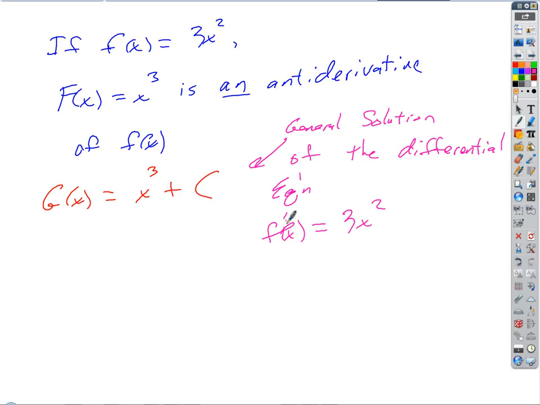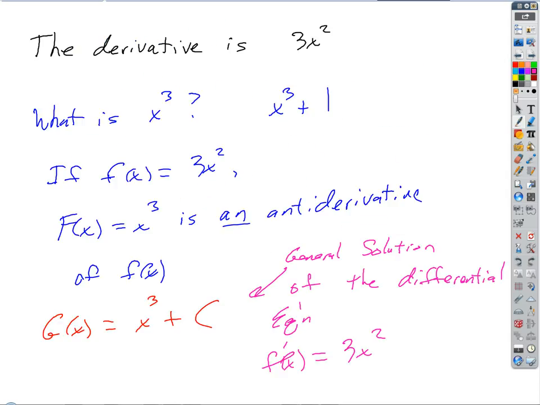Well, what's a differential equation? A differential equation is just an equation involving a derivative that we have to undo. So if we start off with f prime of x equals 3x squared, that's equivalent to the calculus Jeopardy question: the derivative is 3x squared. f prime equals 3x squared. What's the answer? Play calculus Jeopardy.